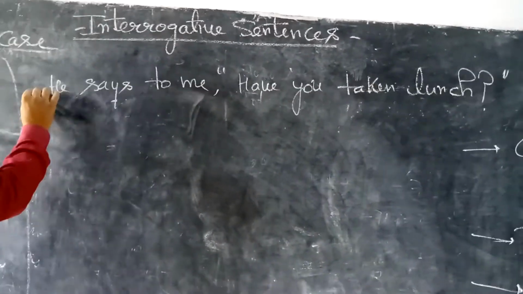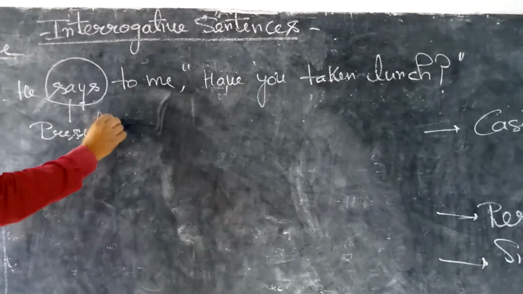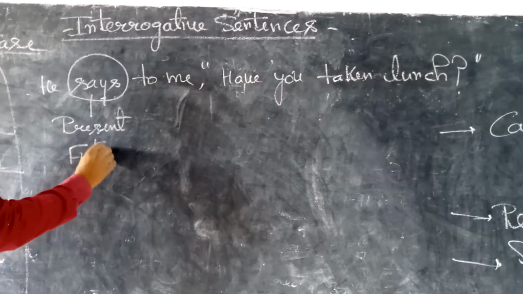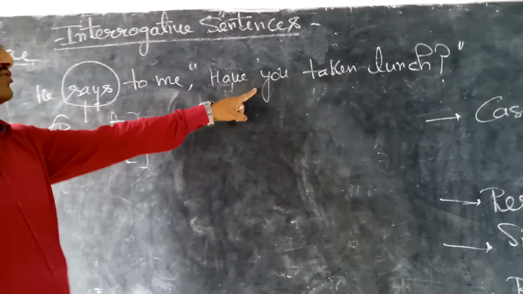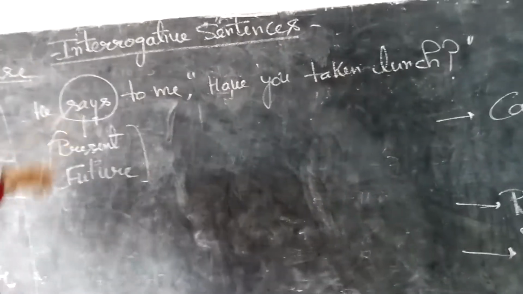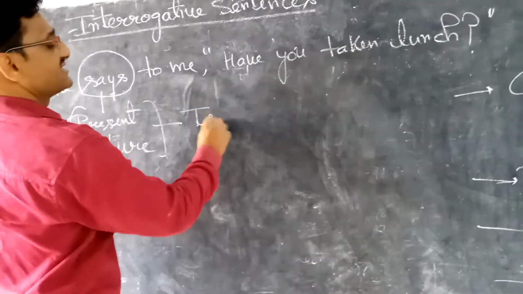So I mean to say, if the reporting verb is in present or future, then how can we change this reported speech? Once again I will let you know that the reported speech tense is not changed.